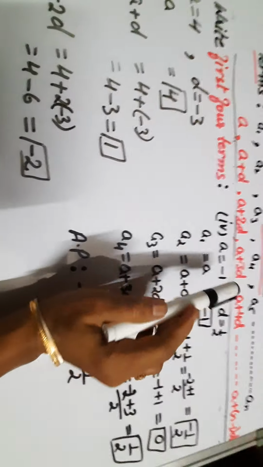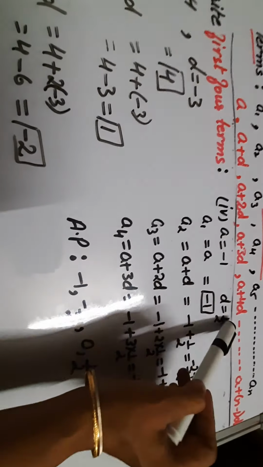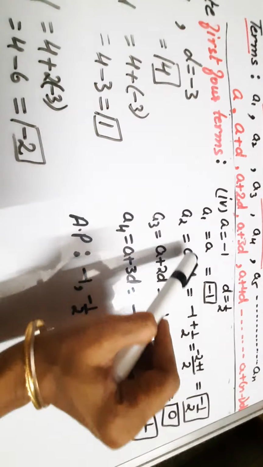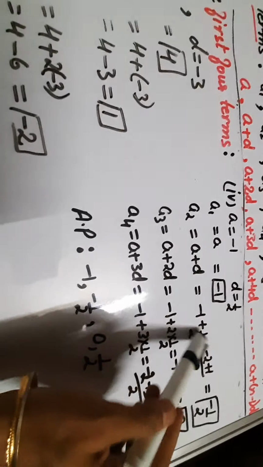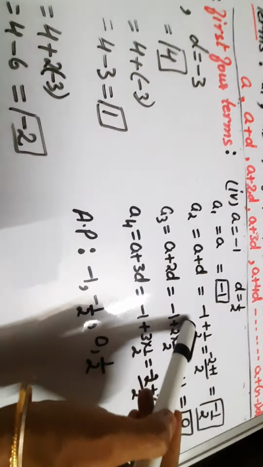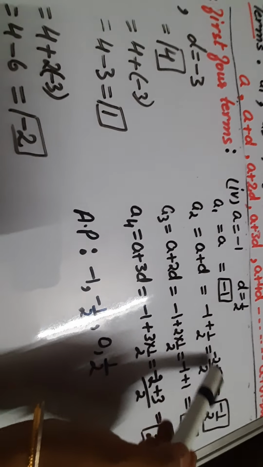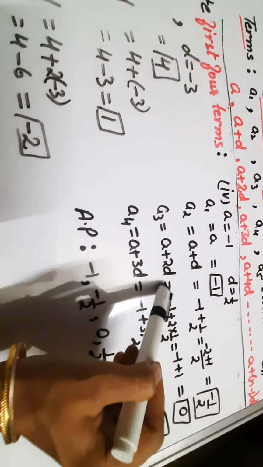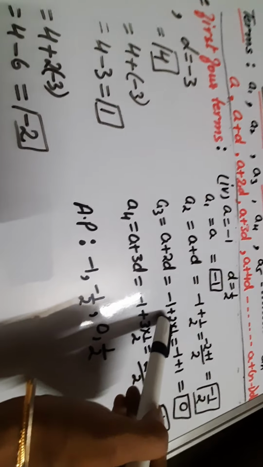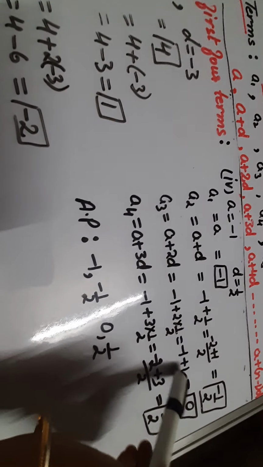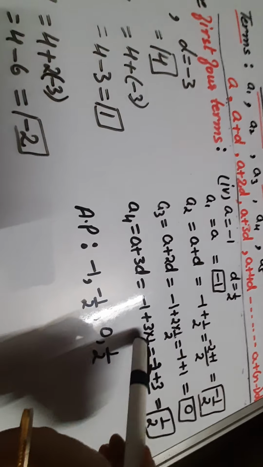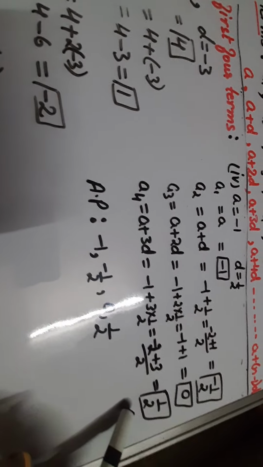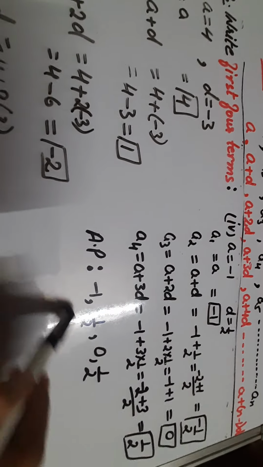Now dear students, here is the fourth part. A is a negative value, -1, D is the fraction 1/2, A1 is equal to A, that is -1. A2 is equal to A plus D, that is -1 plus 1/2. As you know, this can be solved only by fractions. Keep the negative sign in your mind and solve it. Here -1 plus 2D, 2 into 1/2, 2 will be cancelled out by 2, 1 will be left. -1 plus 1 is equal to 0. Same here, 3 ones are 3/2, -2 plus 3/2, by taking LCM we will get this. So in this way you will get 4 values.